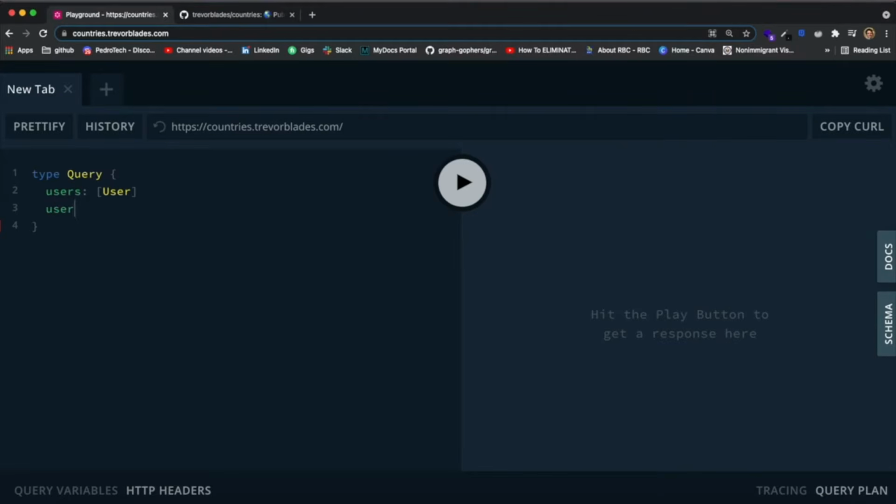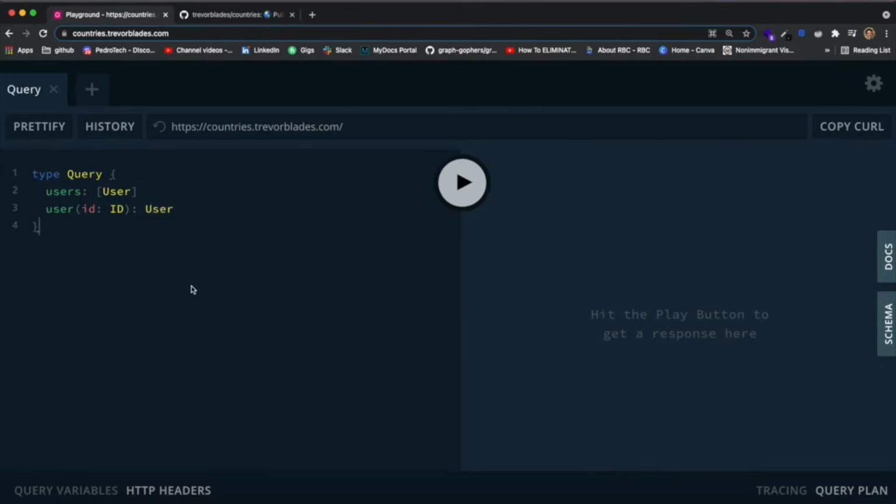It's an individual user. And what we can do as well is put variables that are arguments to a query. So if I want to query a specific user, I can say that I want to query a user by ID. So I can say something like this: ID, of type ID. I'm just saying that if I want to query a user, I have to pass an ID, which is of type ID. And at the end, this query will return a type of user, like this.